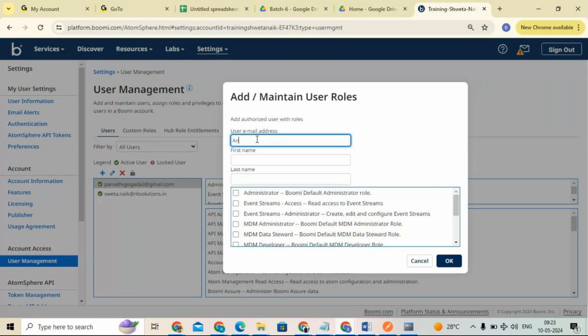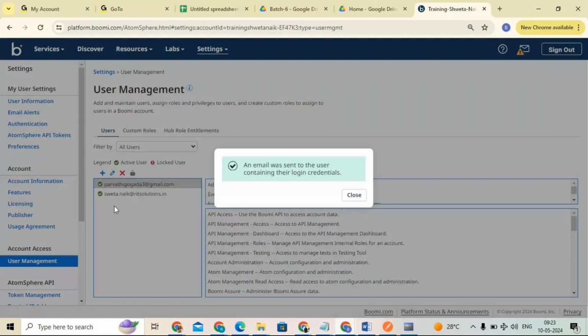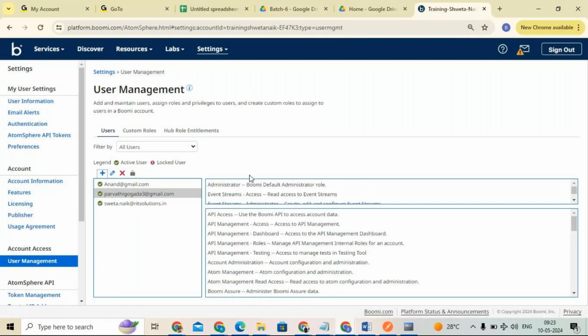Now I want to give access to Anand, at gmail.com, let's say. I can give some ABC, some XYZ. So like that, I added one more account here, Anand at gmail.com. So now in a single account we can add multiple users.